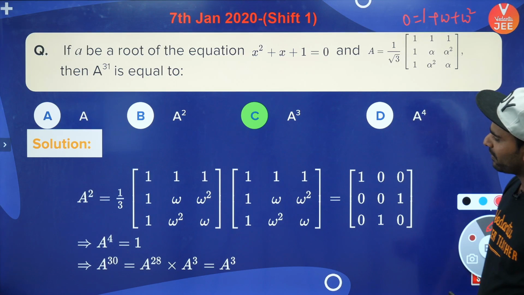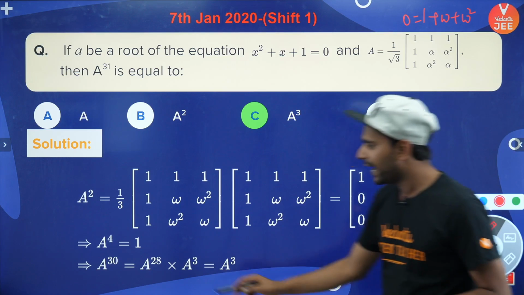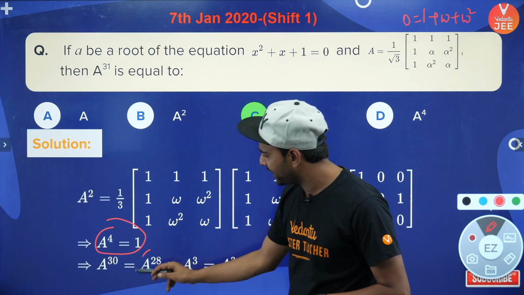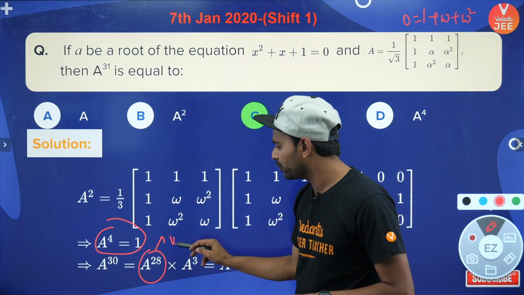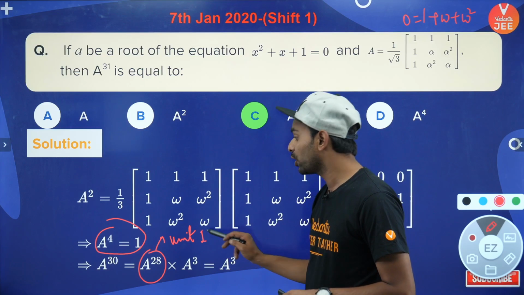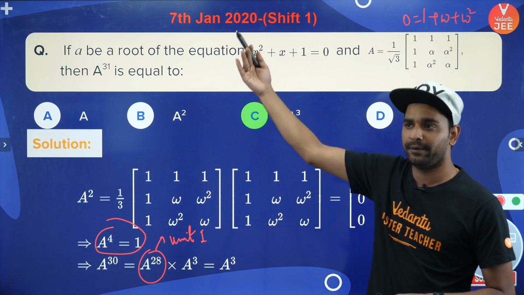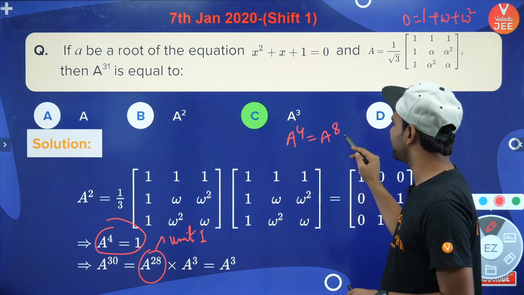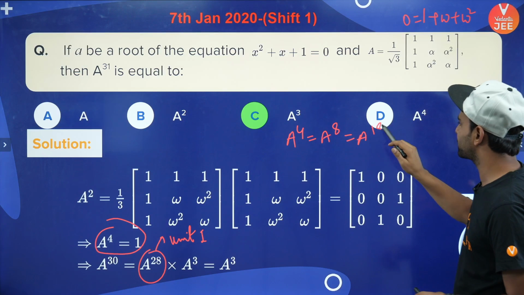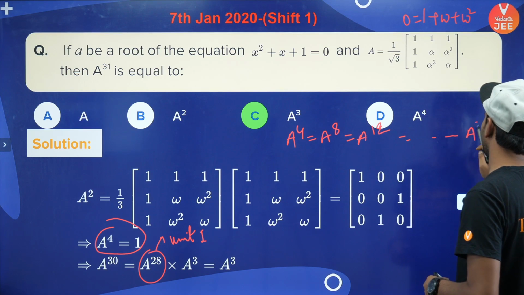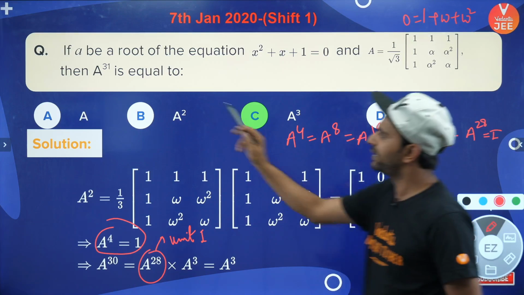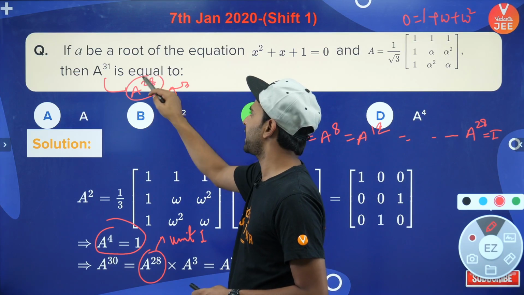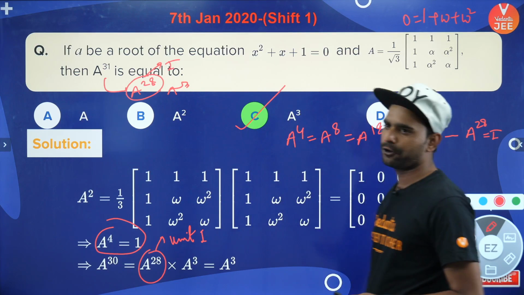Okay, so similarly you guys can see that a to the power 4 will be coming out to be a unit matrix, and once it is coming out to be a unit matrix you guys can see what? You guys can see a to the power 28 will again become unit matrix because a की पावर 4 के जितने भी मल्टीपल होंगे वो आइडेंटिटी मैट्रिक्स बनते जाएंगे। a की पावर 28 ये भी आइडेंटिटी मैट्रिक्स। तो दिस कैन बी रिटन एज व्हाट? a to the power 28 into a cube, and this is nothing but identity matrix, hence your answer will be a cube only, right?